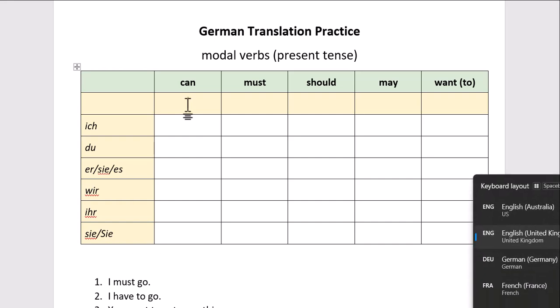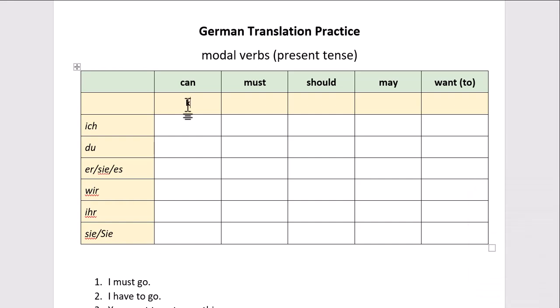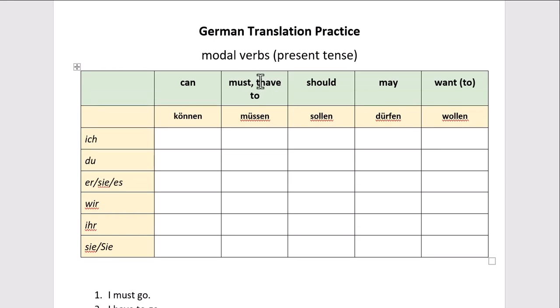So the German word for can is können. The German word for must is müssen, should, sollen, may, dürfen, and want or want to, wollen. A couple of things to be aware of. One is that must is often translated in English or used in English as an equivalent of have to. And may, likewise, has another translation that's to be allowed to. I think they're probably the most common ones rather than must and may.